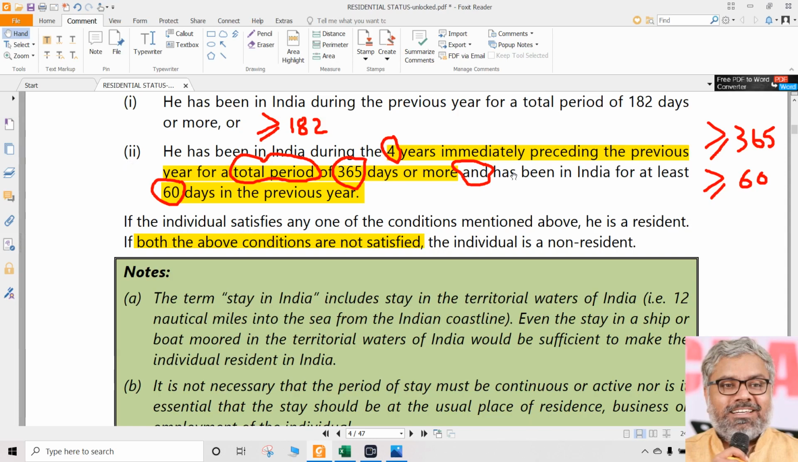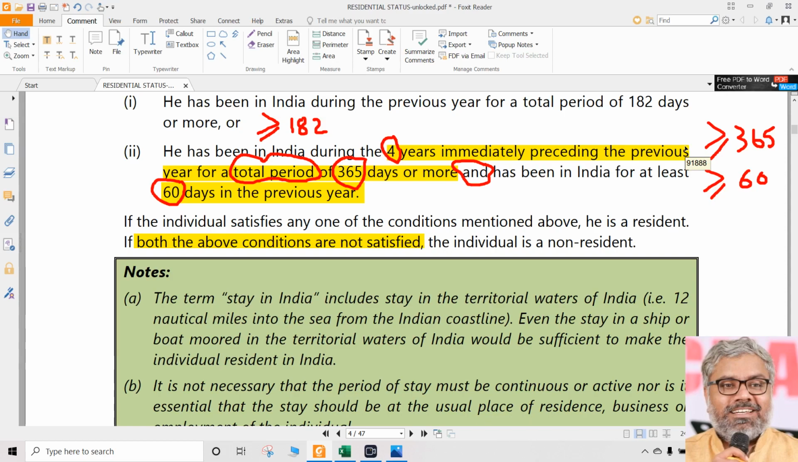In condition number 2, both of them have to be satisfied. What are those both conditions within condition number 2? First of all, that person should be in India for a period of more than or equal to 60 days in the previous year, plus he should be in India for more than or equal to 365 days in the 4 years immediately preceding the previous year. In that case, we will say such person is a resident. If not, we will call that person a non-resident.